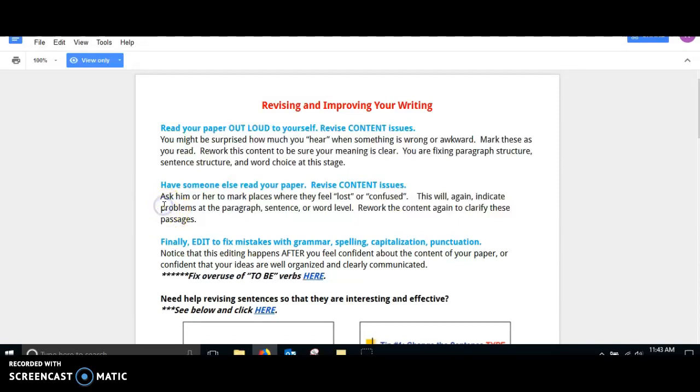Something else that's really helpful, have someone else read your paper. You're going to have time in class to have someone do some peer reviews. This is a good place for them to explain where they feel lost or confused. You can ask a family member to do this, you can ask a friend to do this, you can even ask me to look at it if you'd like to help guide you there. But make sure that you have someone else read your paper before you submit it.